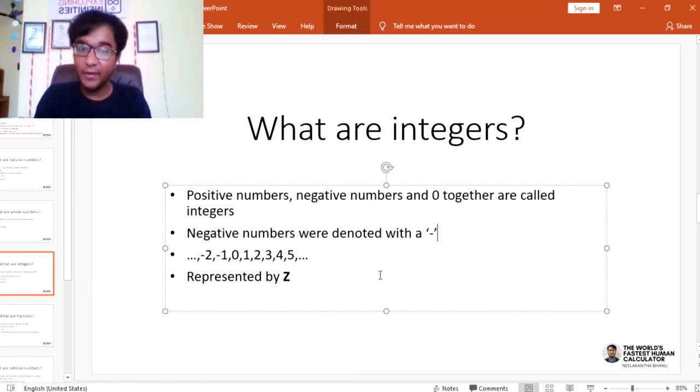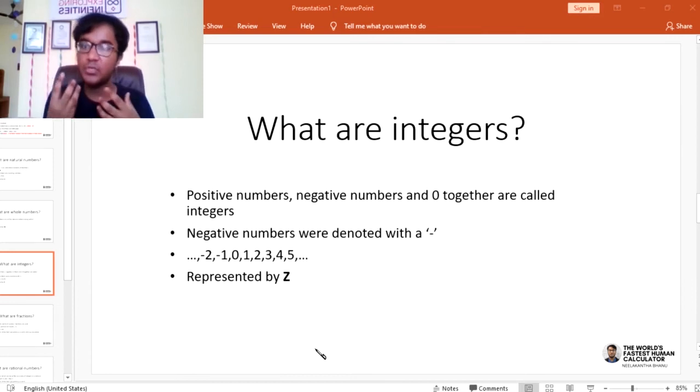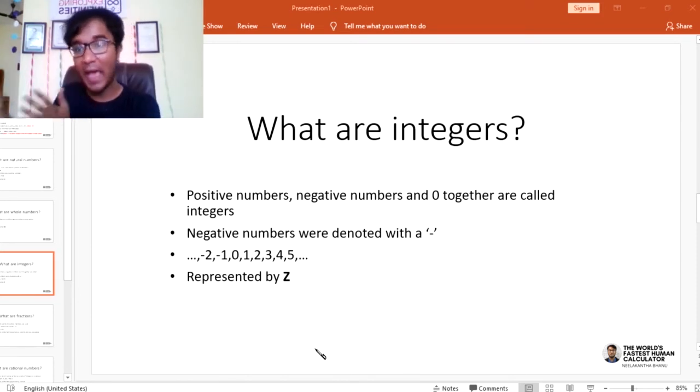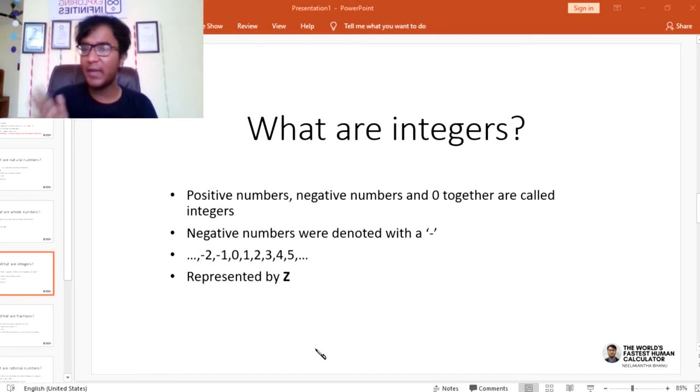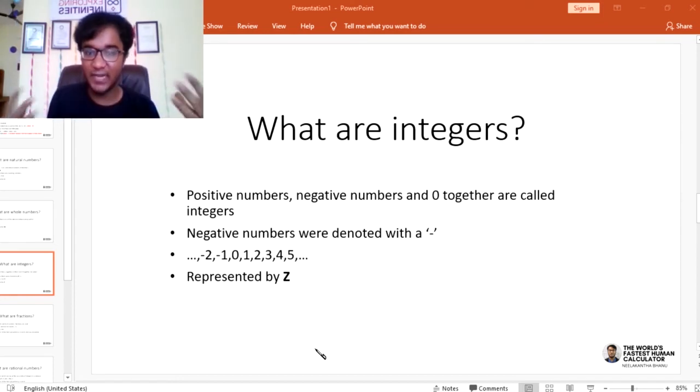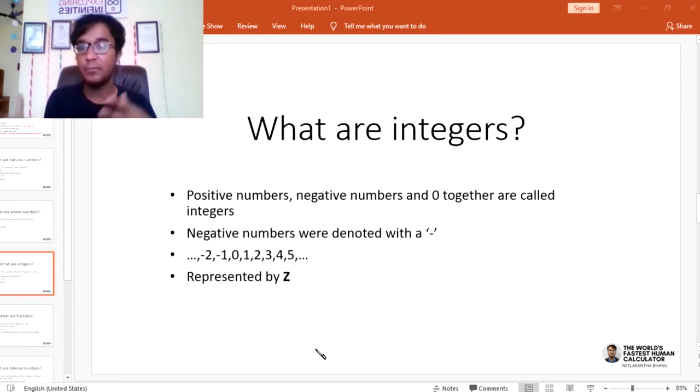So I hope you understand that integers are a set of positive numbers, negative numbers and 0 together, and the reason why negative numbers came into existence was because people wanted to denote the absence of a certain possession. मेरे पास जो नहीं है उसको भी represent मुझे कैसे करना है. So if you see, until now the story of mathematics has been in such a way that people were looking at physical quantities across the world and understanding how we can bring these physical quantities into numbers.